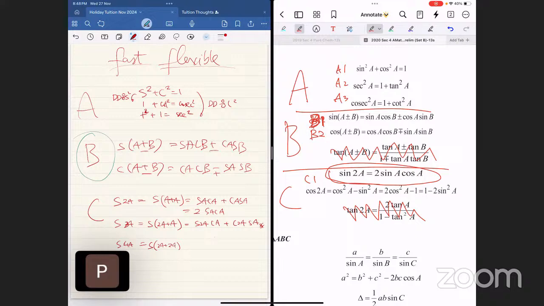I'll do the section B method: equals sine 2A cosine 2A plus cosine 2A sine 2A equals 2 sine 2A cosine 2A. Do you get this correct? Yeah. Good.